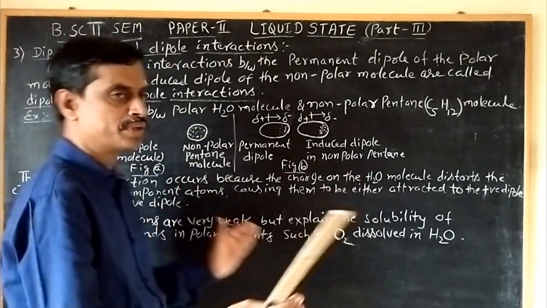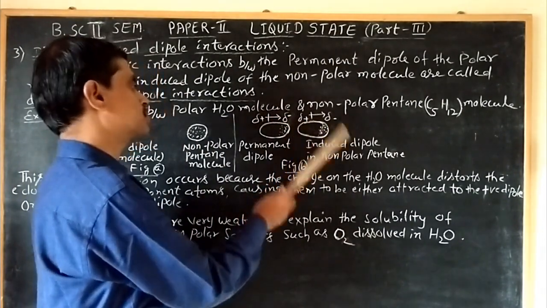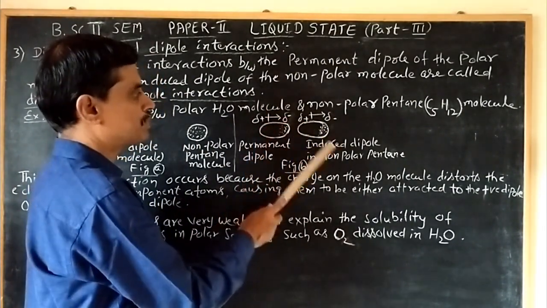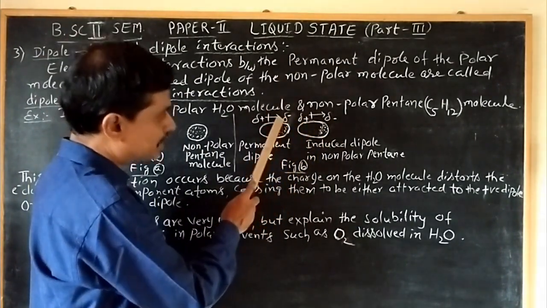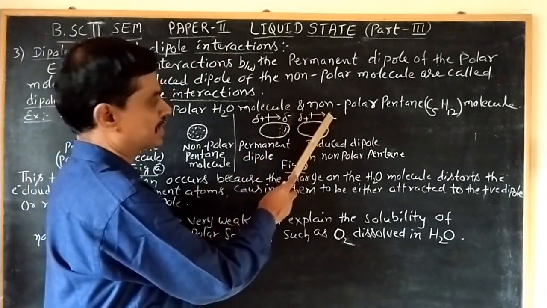But if the molecules are very close to each other, the pentane molecule is induced by the water molecule, forming a delta plus because of the delta minus of the permanent dipole of water. The other side is delta minus.